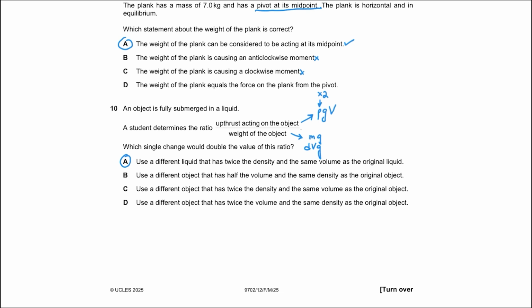Use a different object that has twice the volume and the same density as the original object. So if you double the volume of the object, the mass of the object doubles, right? So the weight doubles. But the numerator also doubles because this volume is also the volume displaced by the object. So the numerator also doubles. So the ratio stays the same. Okay, that was question number 10 with the answer being A.